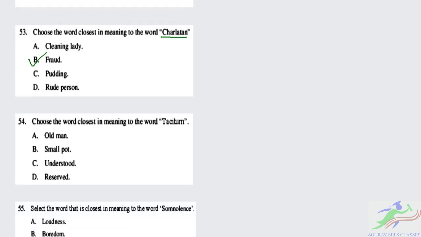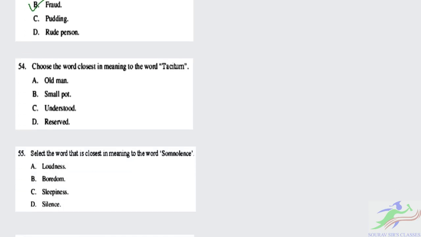Now let's move to question number 54. We have to choose the word closest in meaning to the word taciturn. We have four options: old man, small pot, understood, and reserved. The meaning of taciturn is untalkative or uncommunicative.